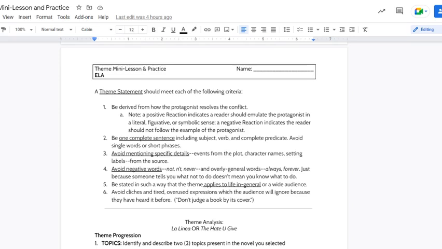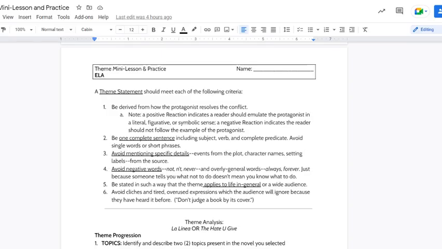And finally, avoid cliches and tired, overused expressions, which the audience will ignore because they've heard it all before. There's nothing new about it, therefore there's nothing interesting in the story. A well-crafted theme should inspire someone to want to know how we got to that point, to give them a chance to apply that to their own lives and wonder more perhaps about the story that they maybe missed the first time.